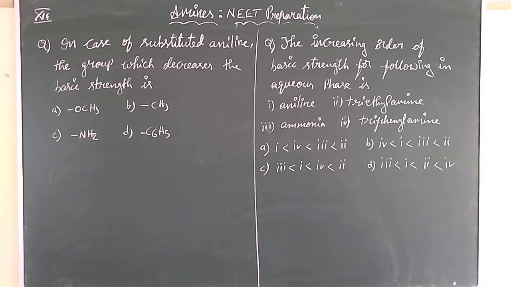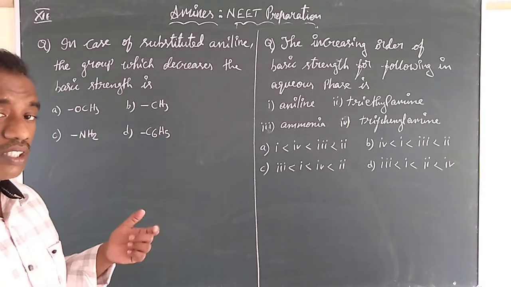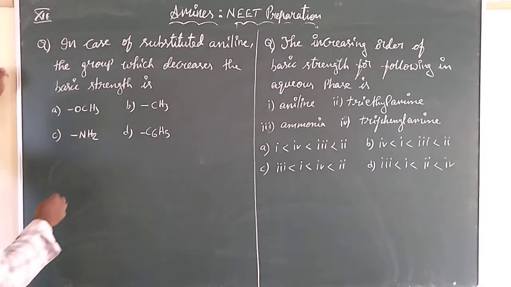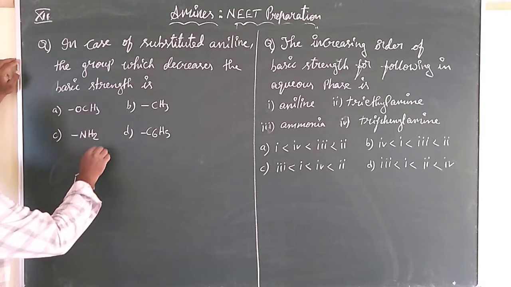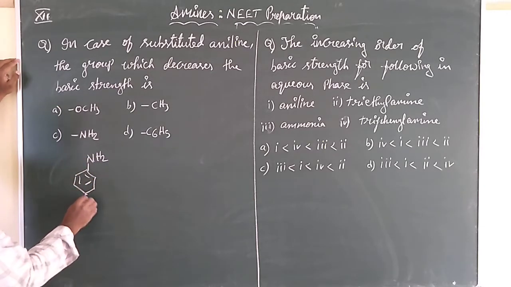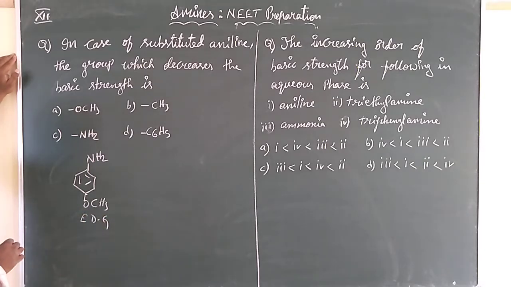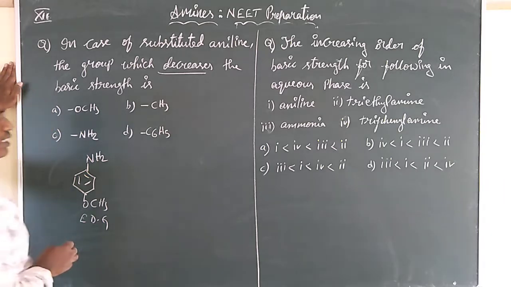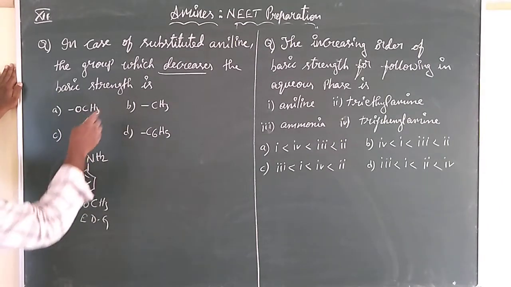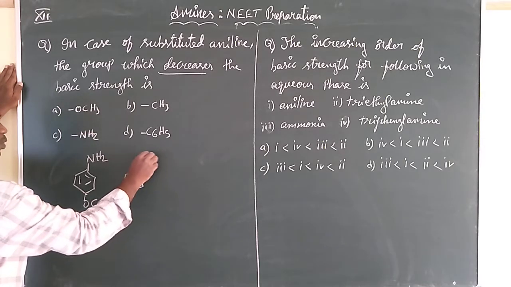In case of substituted aniline, the group which decreases the basic strength is, in case of substituted aniline, means already aniline we know. For this aniline, if OCH3 is present somewhere, what is the nature of OCH3? This is an electron donating group. Electron donating groups will increase the basic nature. But they are asking which decreases the basic nature. If we go for option B, CH3, CH3 is also an electron donating group.